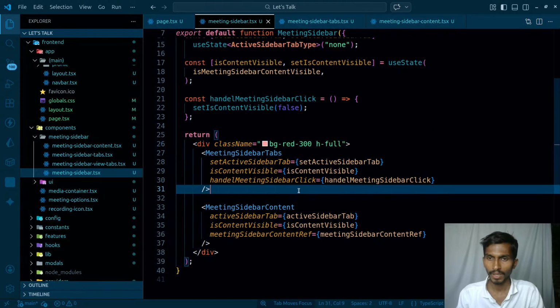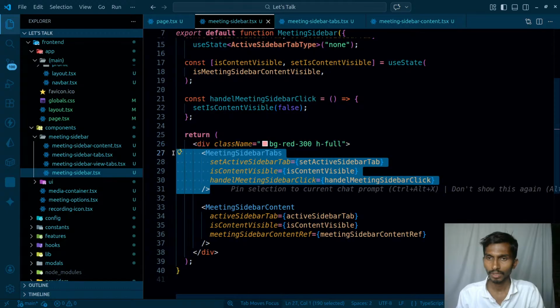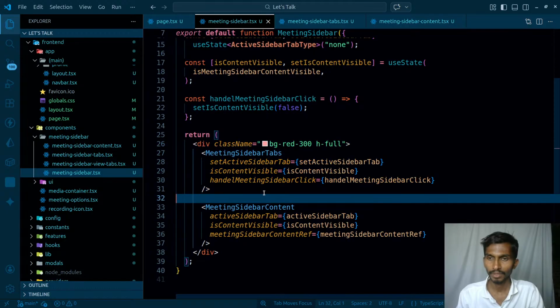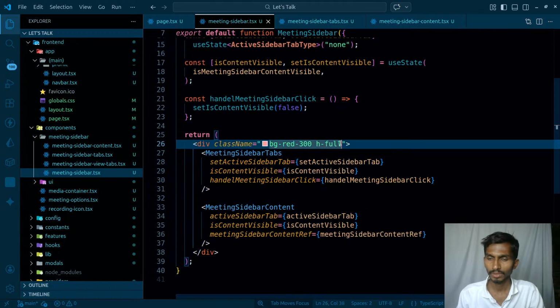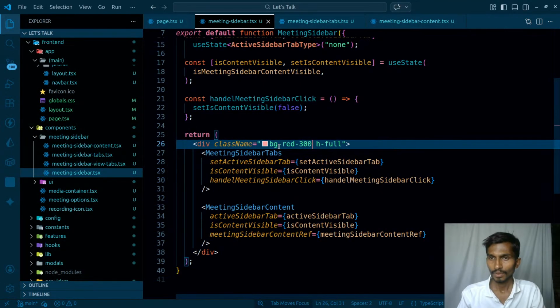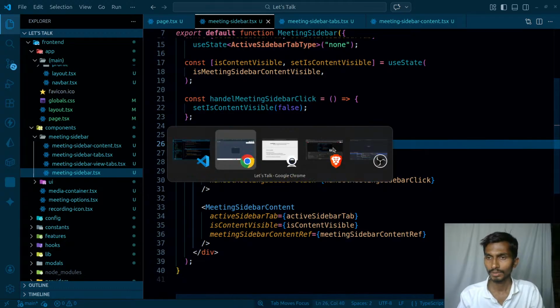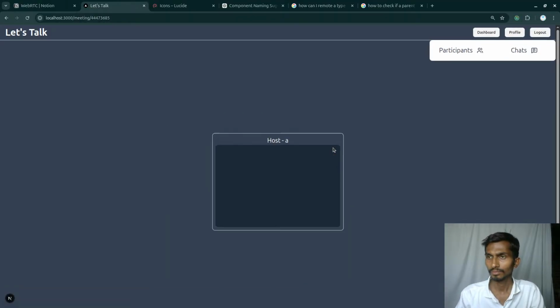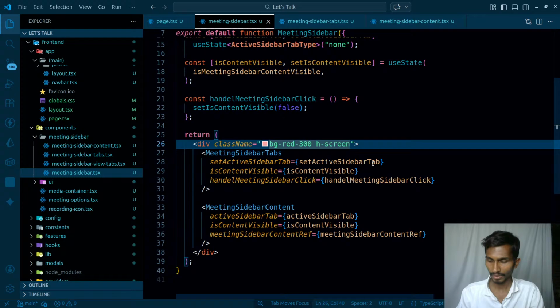In that case, I have this meeting sidebars, and the meeting full should make it visible. Let's make it important because they have the color by default, so because of that thing that's not visible.